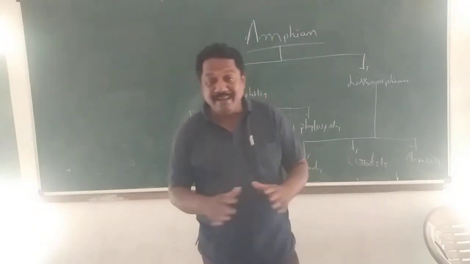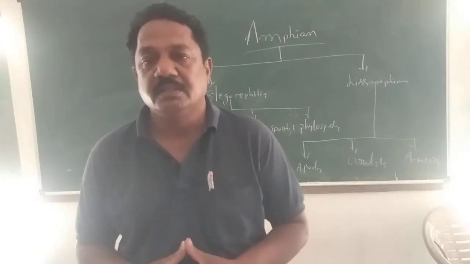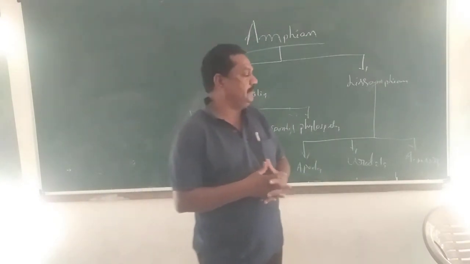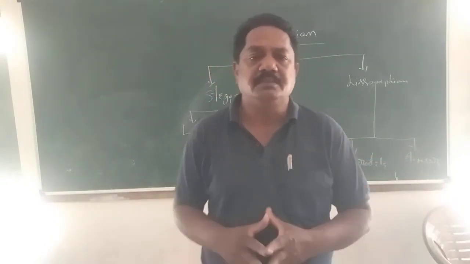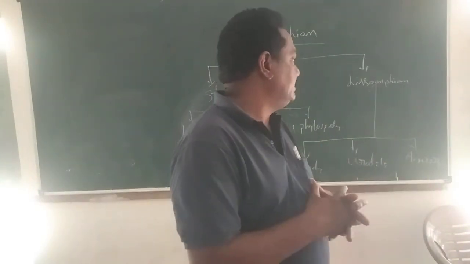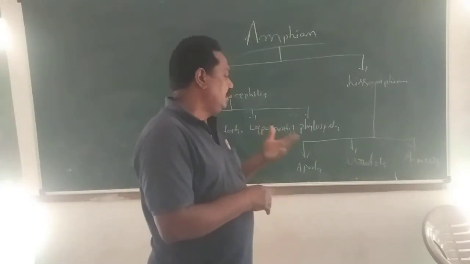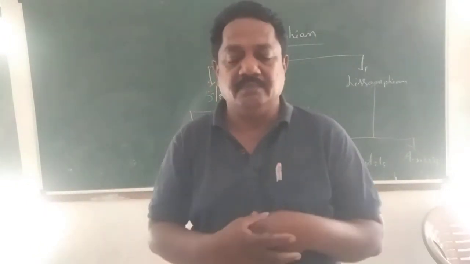Anura: tailless animals are included. There is no tail in the Anura group of animals. In these tailless animals, the forelimbs are small in size and the hindlimbs are large in size. So like that, the classification will be important in the short question examination. Questions like Urodela and Anura will be asked in the annual examination. Thank you.